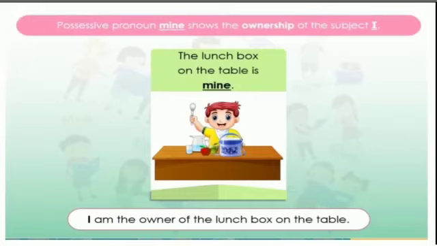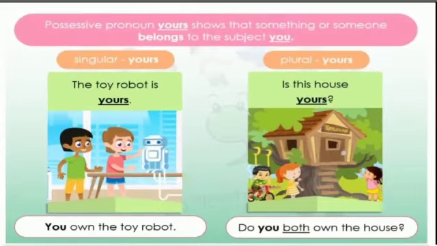The possessive pronoun yours shows that something or someone belongs to the subject you. For example, the toy robot is yours, which means you own the toy robot. Here, yours is singular. Is this house yours? Which means, do you both own the house? Here yours is plural. Now we have understood what contractions and possessive pronouns are.